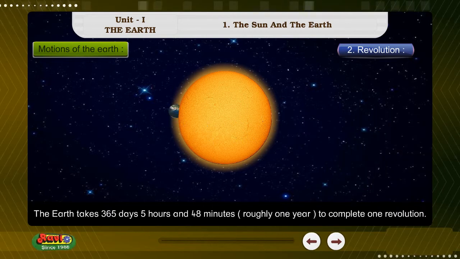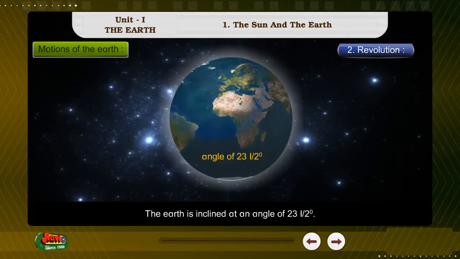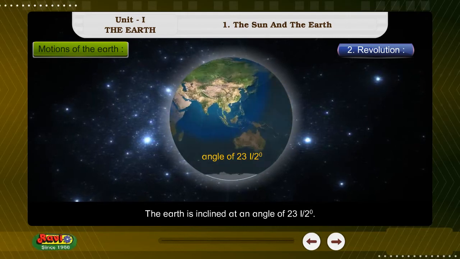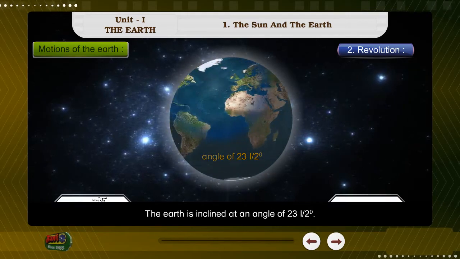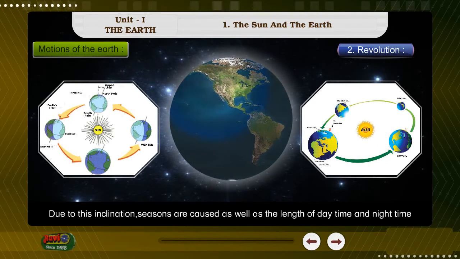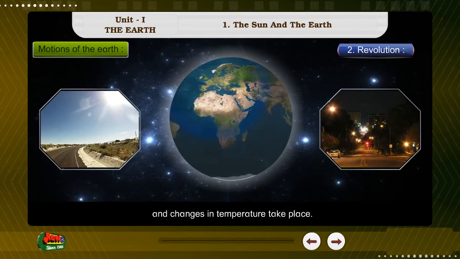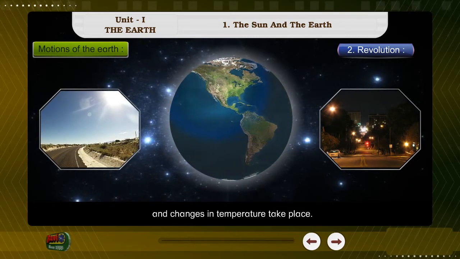The Earth takes 365 days, 5 hours and 48 minutes, roughly 1 year, to complete one revolution. The Earth is inclined at an angle of 23.5 degrees. Due to this inclination, seasons are caused as well as the length of daytime and nighttime and changes in temperature take place.